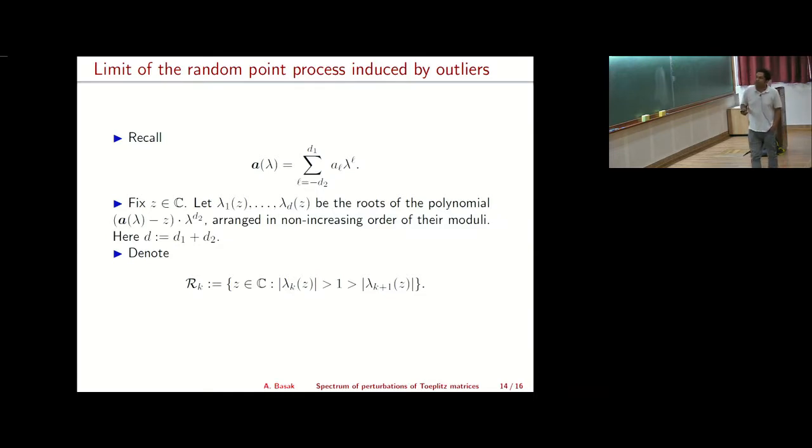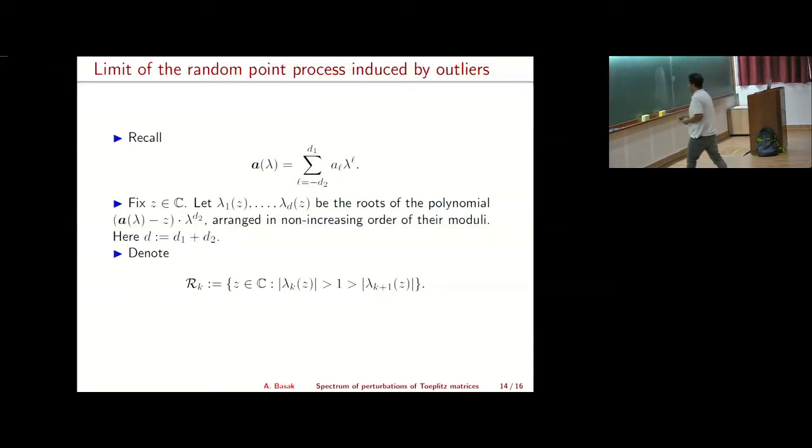I define Rk to be the region where there are exactly k roots which are strictly greater than 1 in moduli. So I can decompose the whole complex plane according to how many roots of this polynomial are greater than 1 in moduli.